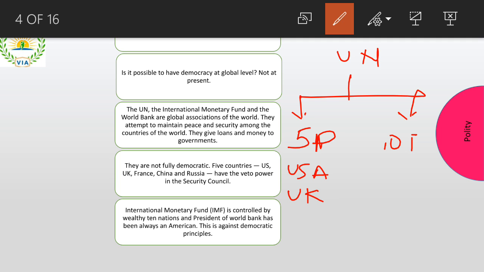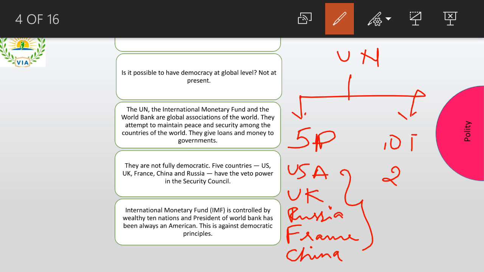US, UK, Russia, France, and China. That means the entire power is almost with these 5 countries, right? The remaining 10 countries keep changing every 2 years. It's not fixed.